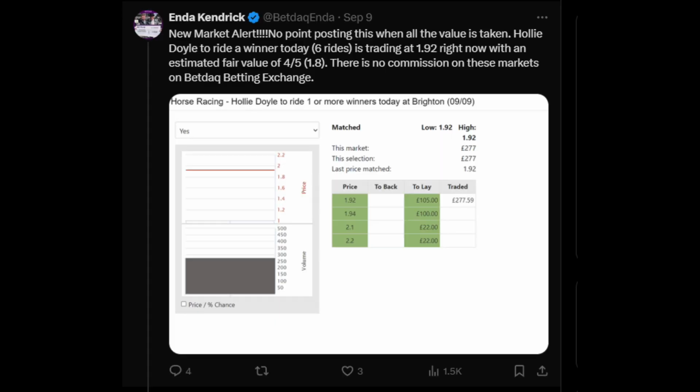bit, but the exact example we're going to use in this video comes from a tweet from the head of strategy at Betdaq, Ender, who said back in September that there was value on Holly Doyle to get a winner at Brighton because the particular bet was trading at 1.92 on Betdaq betting exchange, and the fair odds were 1.8.